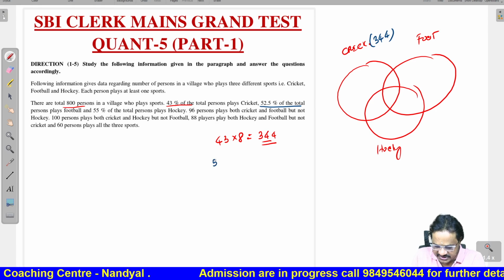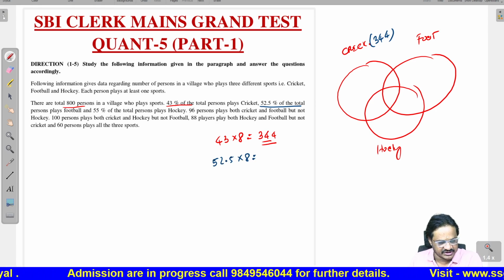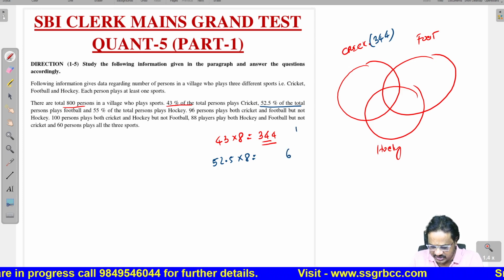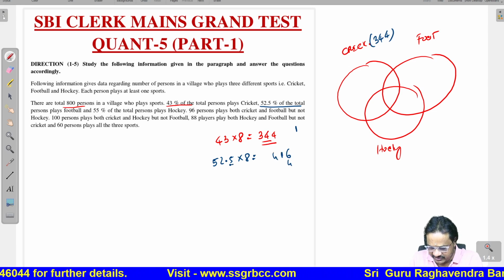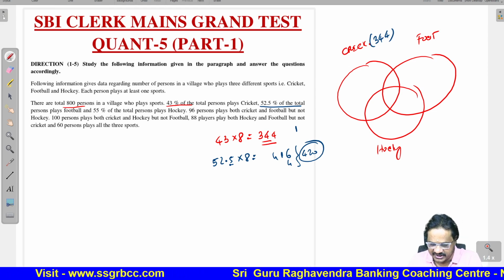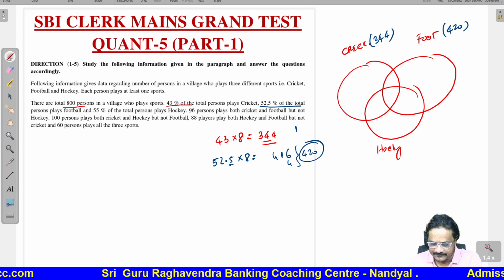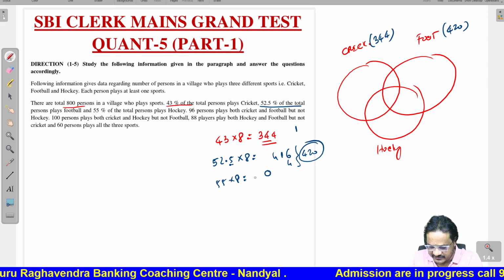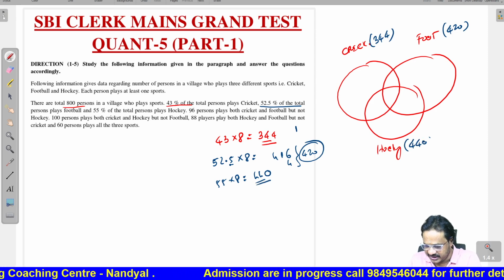52.5%, that means 52.5 into 8. What is 52.5 into 8? See, 52 into 8 means 8 twos are 16, 8 fives are 40, 41, and 0.5 into 8 is 4. So totally we will get 420. Those 420 players play football. Then 55% of the players, that means 55 into 8, 8 fives are 40, 44. It is 440. They play hockey.